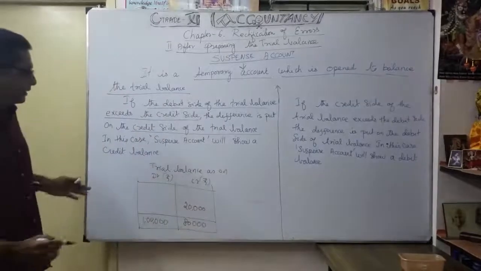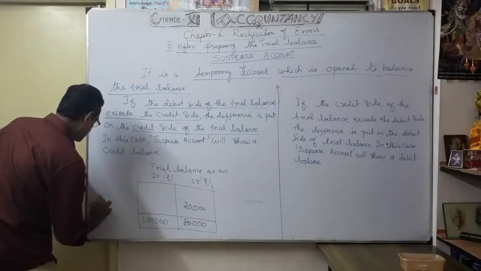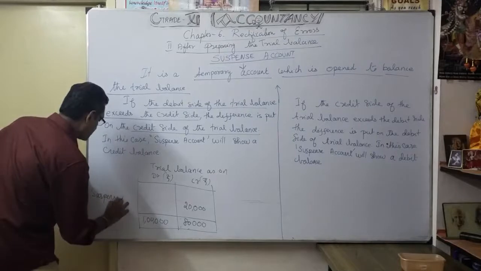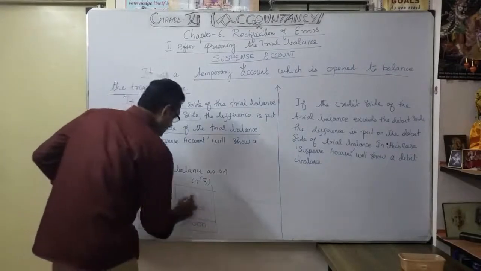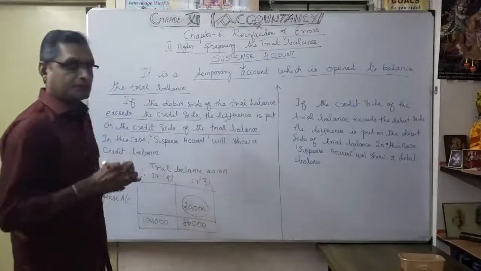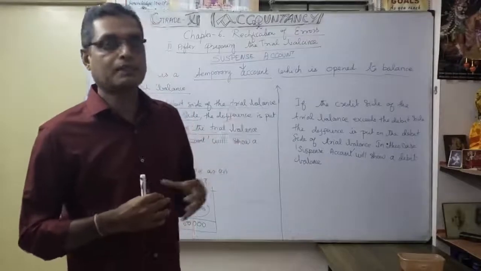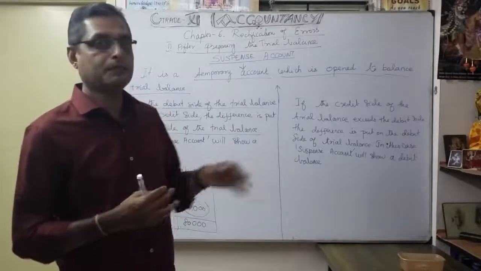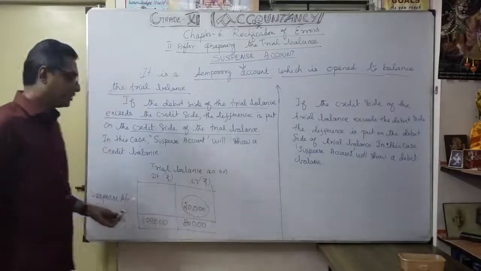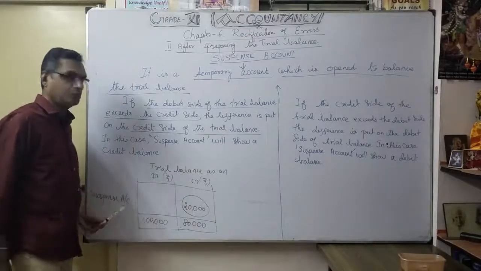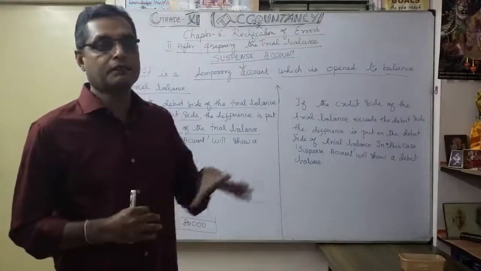Okay, so how will I make it 1 lakh? That's the 20,000 difference. It is called suspense account. Later on, we are going to identify this 20,000, how it occurred in preparation of the trial balance. We rectify it later. Once we prepare the trial balance and find that a 20,000 difference is coming, we open the suspense account. Thereafter, we find out how the error occurred and how to rectify it. Now understood?